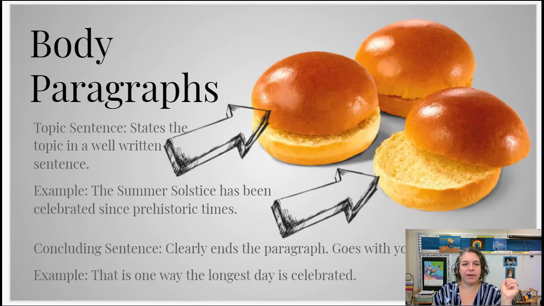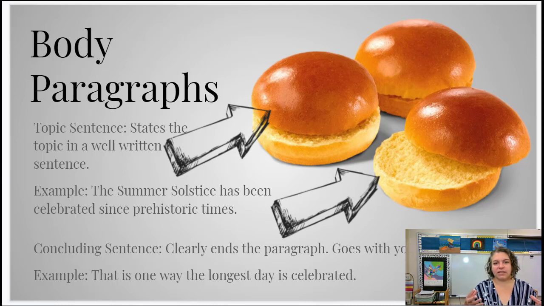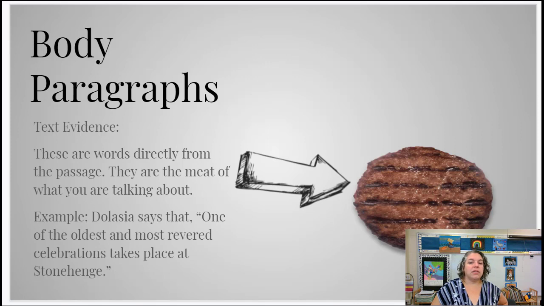So the body paragraphs, the bun, the part that goes on the top and the bottom of it, we have a topic sentence that tells us what it is about, and then a concluding sentence that is the end, and it goes along with the fries. So we're going to go back to what we had from our prompt, and we're going to repeat that main idea at the end. Today what we're going to focus on is the text evidence, the body, the meat of it. What is this about?